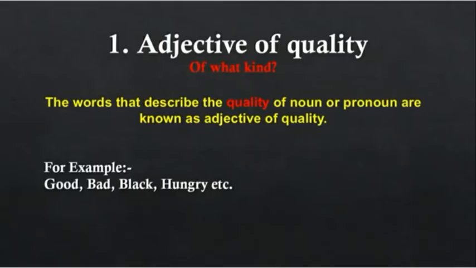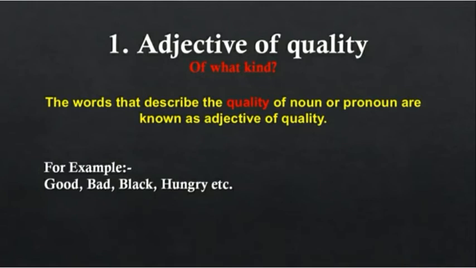First of all, adjective of quality. An adjective of quality gives you the answer of what kind of noun or pronoun it is. Remember children, it gives you the answer of what kind of noun or pronoun it is. Just see the definition. The words that describe the quality of a noun or pronoun are known as adjectives of quality. For example, good, bad, black, hungry, etc.